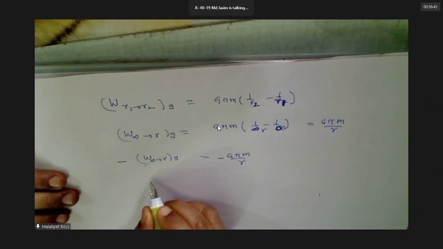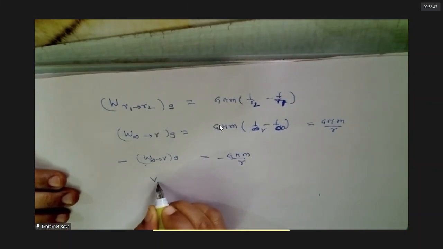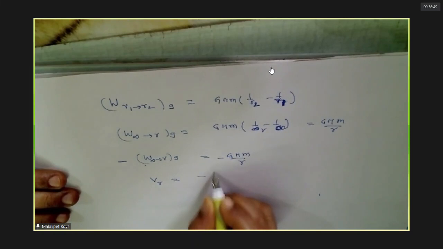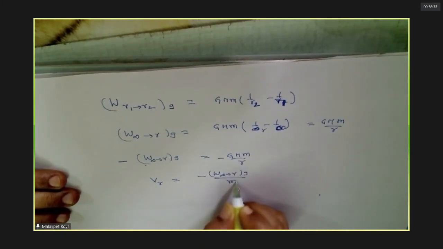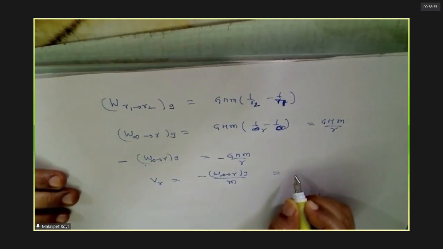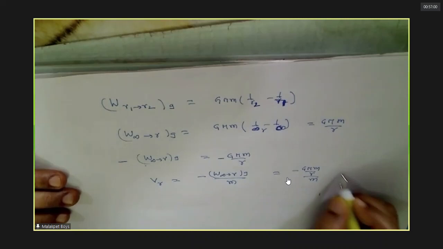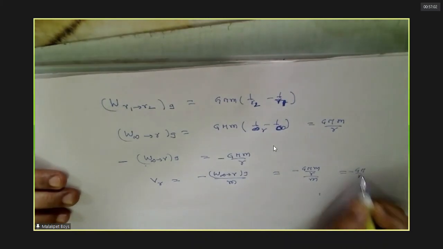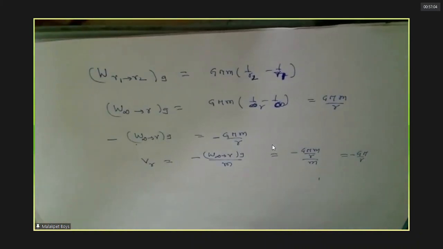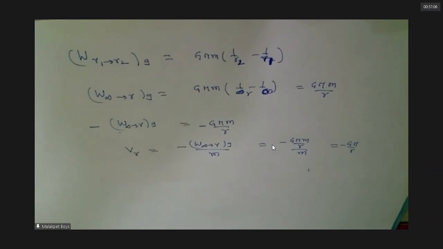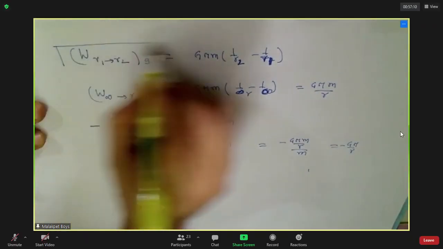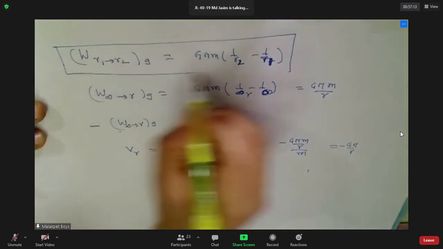Now, potential at a distance R is nothing but this, which is what you got now. Is it clear? So that means this definition is correct only, no? Correct, only.